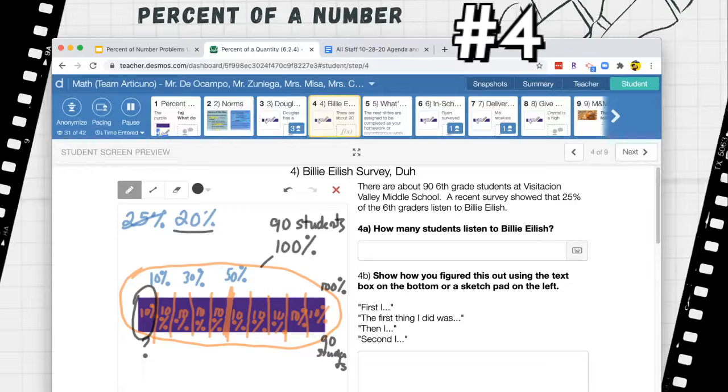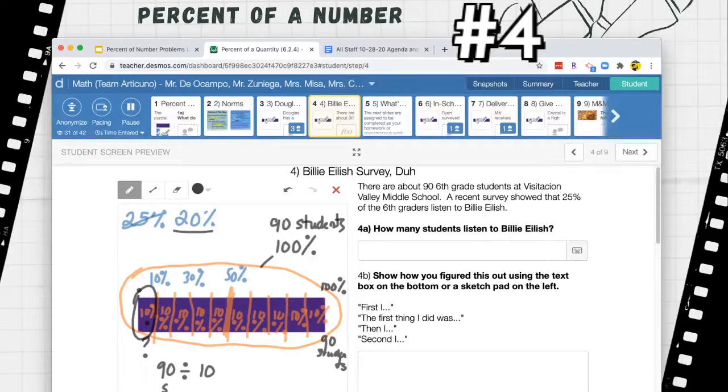And once we figure this out, we can figure out the 20%. Okay, well first, how do we figure this out? Well, if we want this piece right here, the piece that I circled in black, what we're going to have to do is take the 90 students and divide it by 10, because there's 10 pieces here. 1 piece, 2, 3, 4, 5, 6, 7, 8, 9, 10 tiny rectangular pieces.